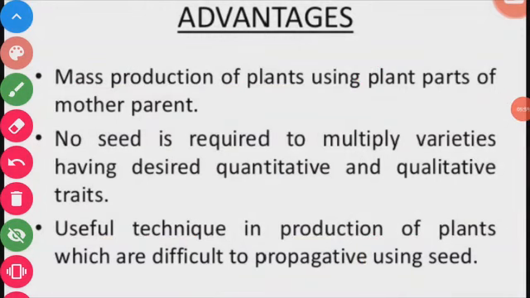This artificial reproduction, or tissue culture or micropropagation, is one of the modes of artificial vegetative reproduction.